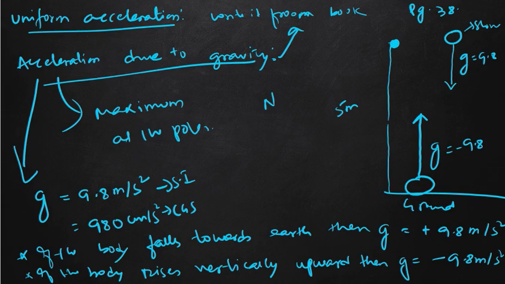Question 8: define the term acceleration due to gravity. From page number 38 you can write the definition of acceleration due to gravity. The unit is also given in terms of CGS and SI. And when the acceleration due to gravity is positive and when it is negative, I have mentioned these 2 points also. If the body falls towards the earth, then acceleration due to gravity will be positive, and if the body rises vertically upward, then the acceleration due to gravity will be negative.